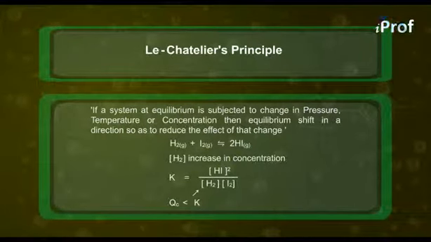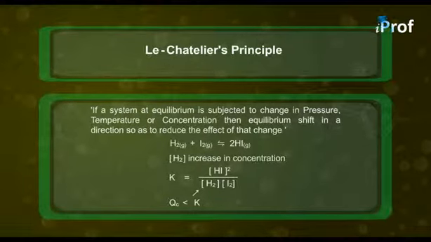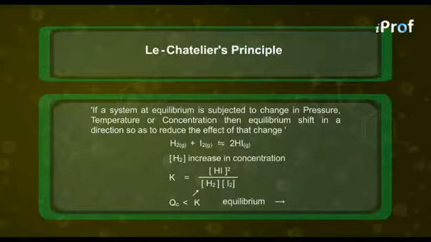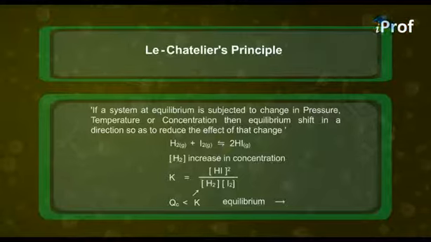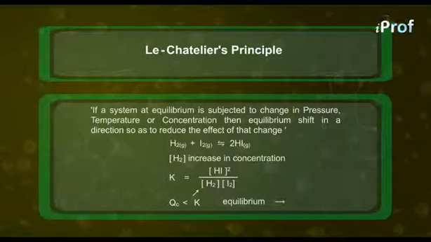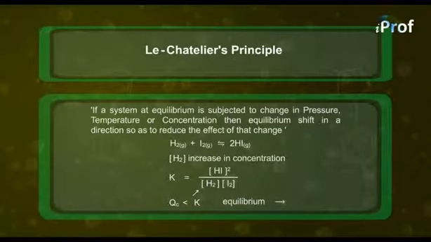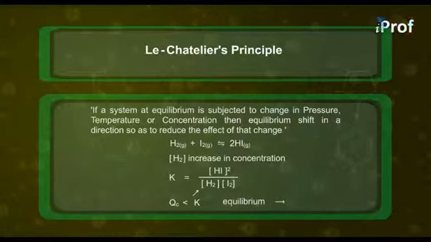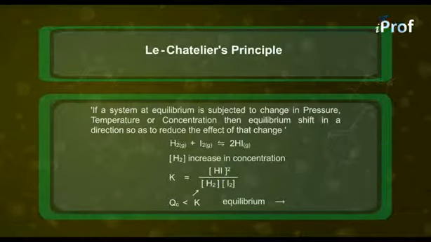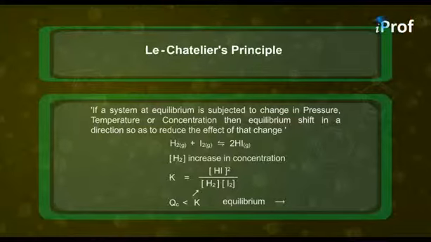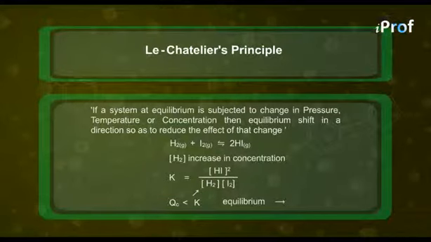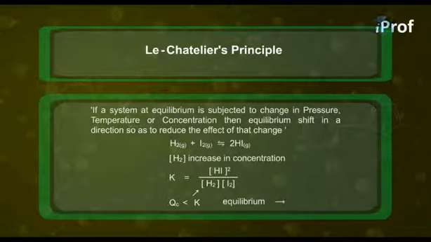And as we know, when the reaction quotient is less than K, equilibrium will go in the forward direction, or the reaction will shift in the forward direction, producing more HI till a new equilibrium state is achieved. So thus we find that if a change in the concentration of a reactant is made, suppose concentration is increased, then equilibrium goes in the forward direction. On the other hand, if the concentration of the reactant is decreased, equilibrium goes in the backward direction. So that's about the effect of concentration upon equilibrium.